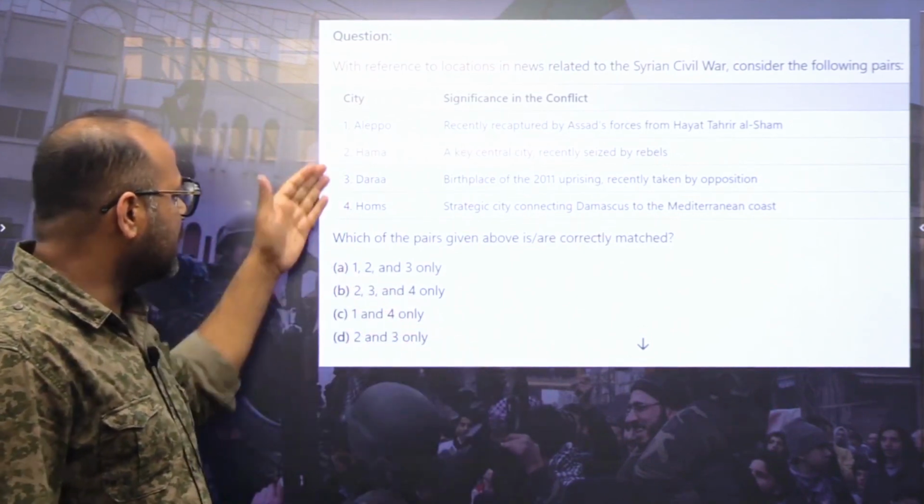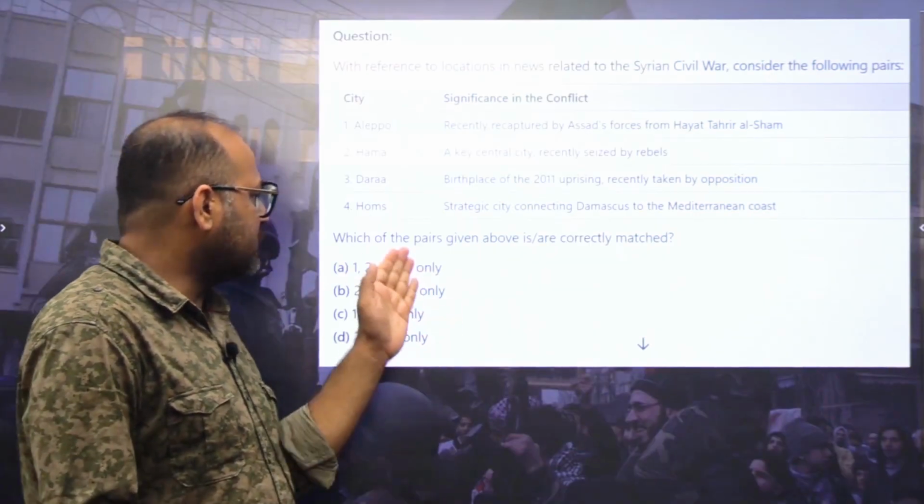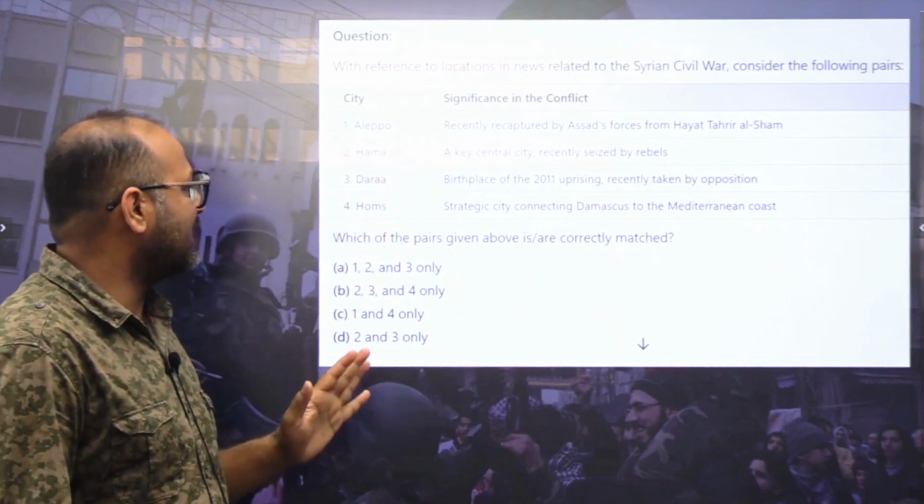Okay, so here the pairs are given. You have to choose. First, Aleppo, recently recaptured by Assad's forces from Hayat Tahrir al-Sham. Hama, a key central city recently seized by rebels. Darra, birthplace of the 2011 uprising, recently taken by the opposition. And Homs, a strategic city connecting Damascus to the Mediterranean coast. You have to tell which of the pairs given above is or are correctly matched.